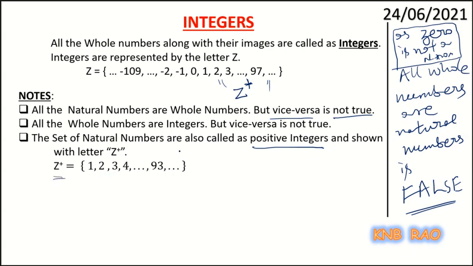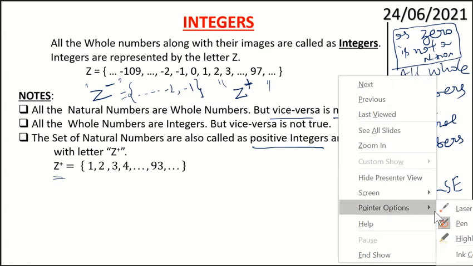Now tell me what are the negative integers. Negative integers are written this way. Negative integers are all negative numbers up to -1. Can I get 0 in Z plus or in Z minus? No.